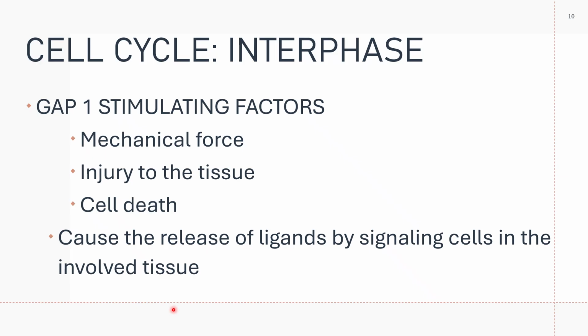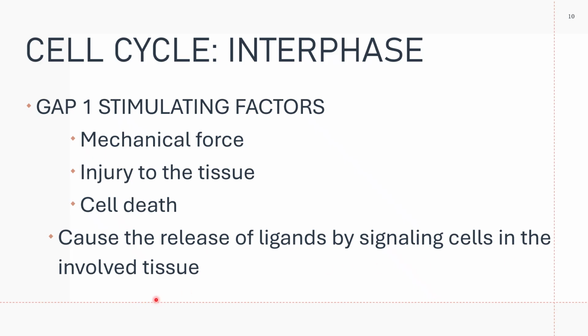By the way, when we say proto-oncogenes, they are normal. These are genes that are responsible for controlling the proliferative pathways of the cell.